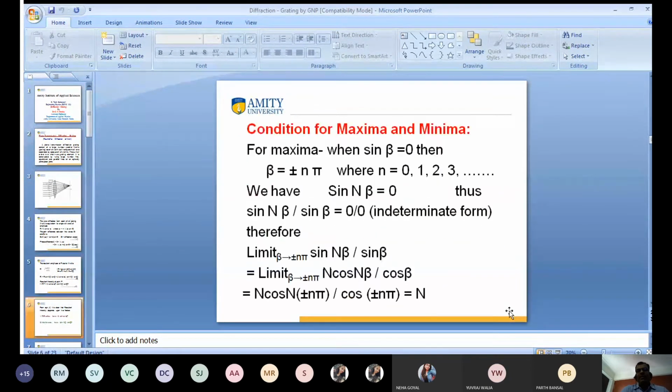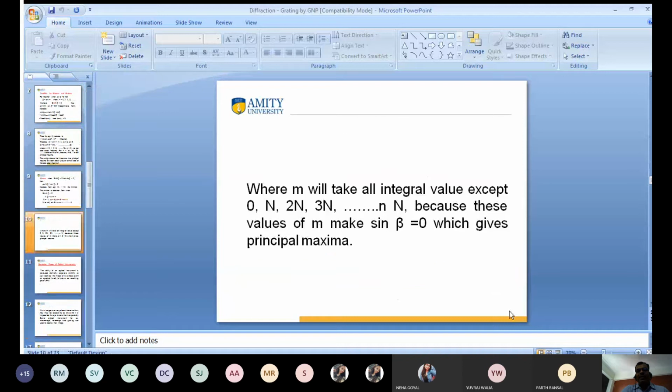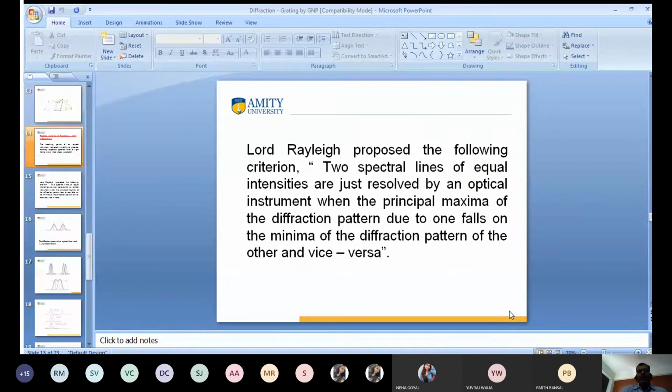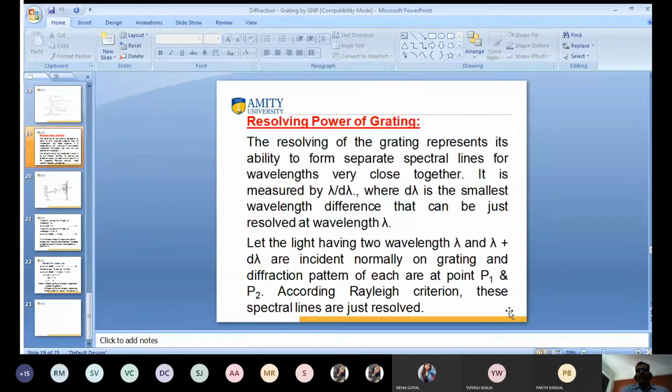I have already discussed all these points. So I want to discuss this. It is very important in the examination. A numerical is also going to be asked about the resolving power of grating. This is the topic. Suppose we have taken two close wavelengths of light passing through the grating, and we have to calculate the resolving power. So what is resolving power? Again I discuss this.